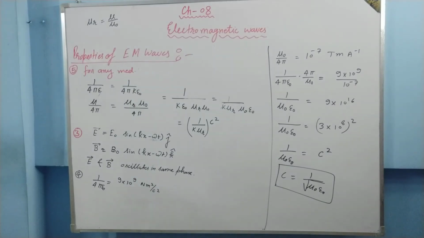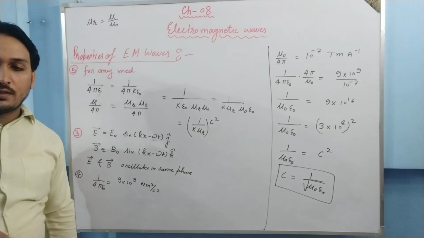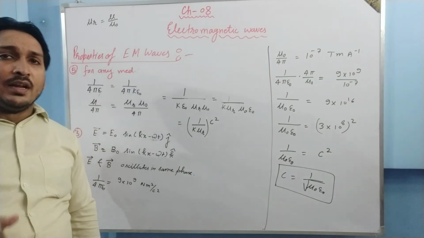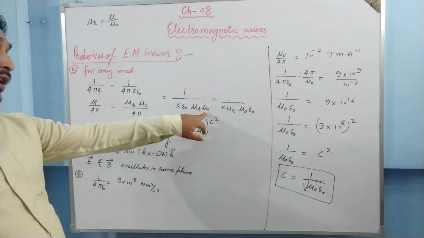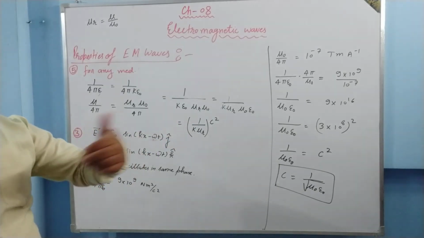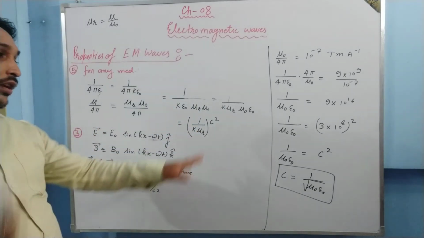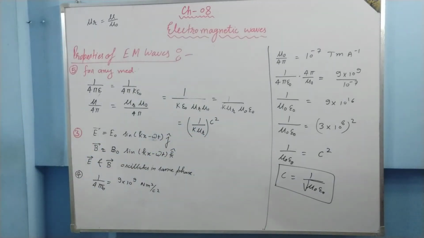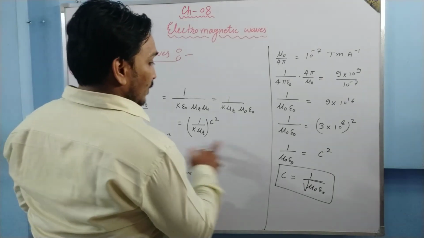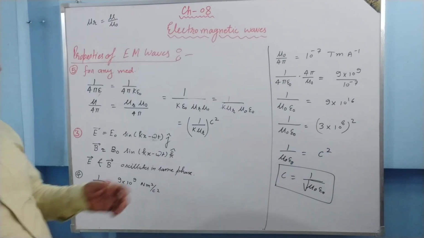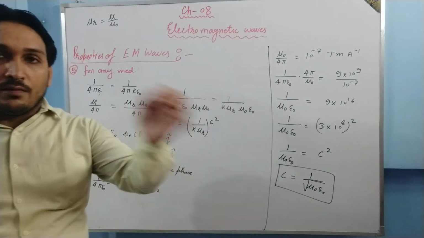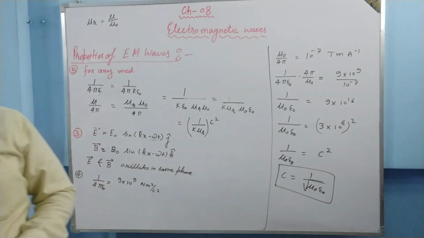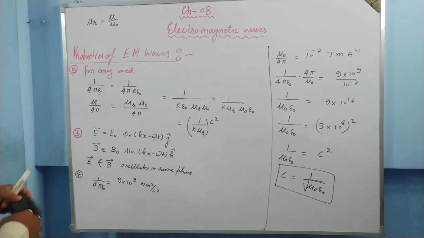Is it clear? And that's why we say it as refractive index. Here the concept of refractive index comes, because every medium responds to the electric field in a different way. So permeability and permittivity of the medium change with the medium, and earlier it was c square only, but now this factor is also there. If we divide this with this one, c square will cancel out, and we are going to have 1 upon k into mu r, which is related to the refractive index. It explains why the speed of light changes with the change in medium.